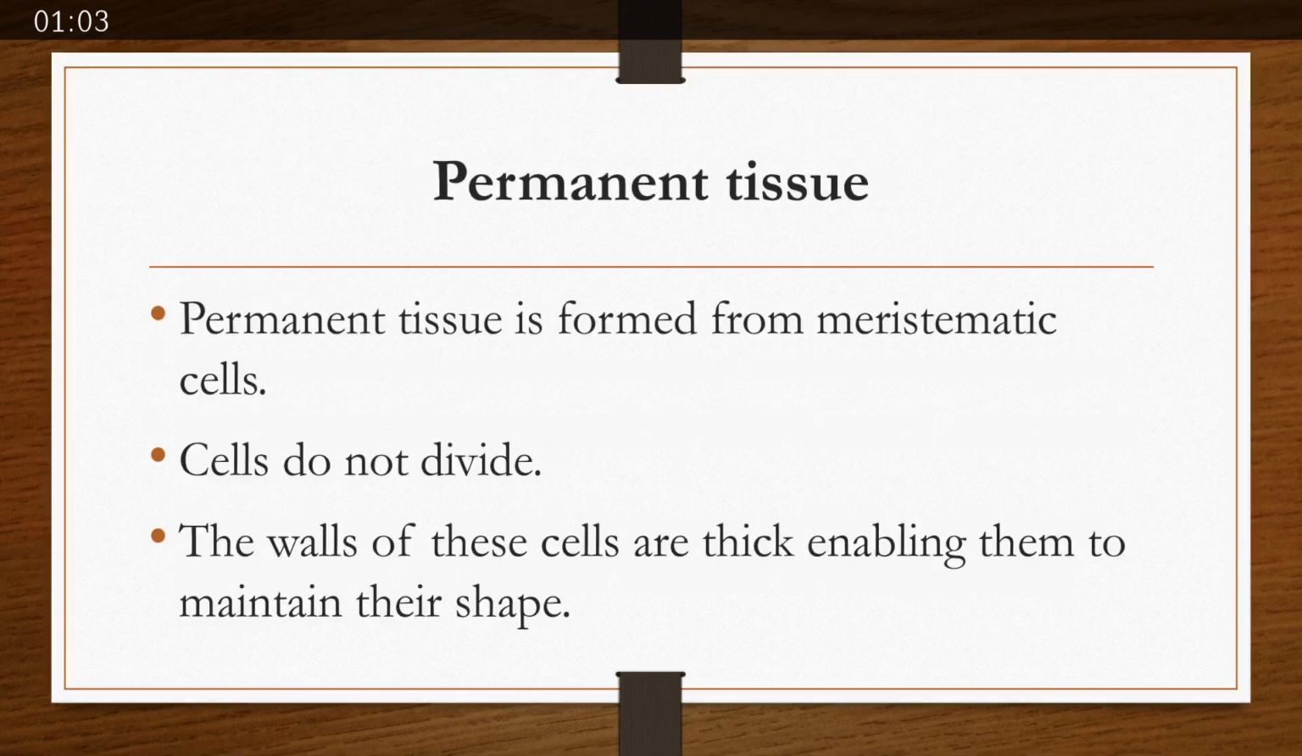Permanent tissues are the cells which are formed from the meristematic tissue. These cells do not divide, and the walls of these cells are thicker than meristematic tissue, which enables them to maintain their size, as the wall is responsible for maintaining the shape.